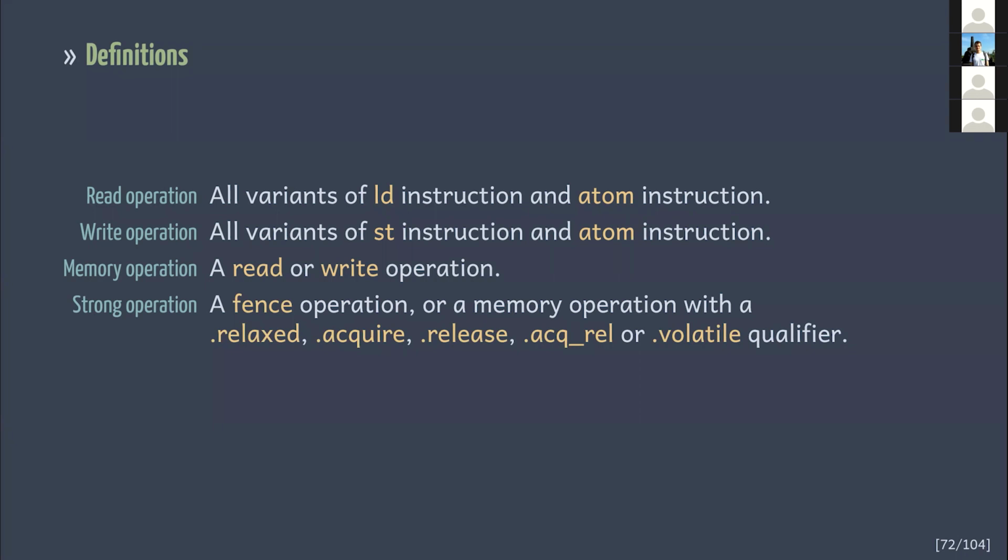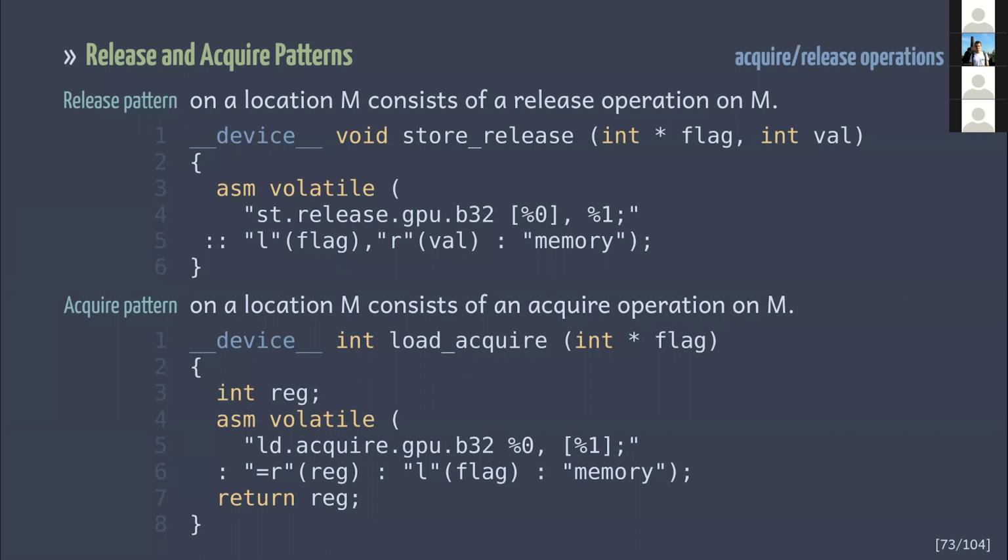But what about other qualifiers? Unlike volatile, you can't use them directly from CUDA. You'll need to use inline assembly for that. I've written wrappers for the release and acquire qualifiers. The second release acquire pattern from the documentation relies on them. The documentation states that you can get a release acquire pattern by using the release operation on the writer's side and the acquire operation on the reader's side.